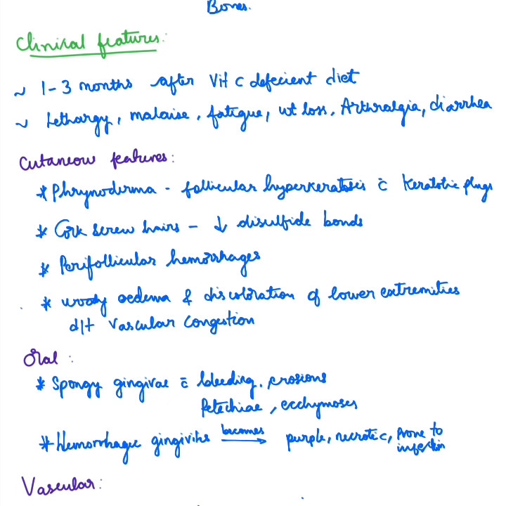And corkscrew hairs: because of the loss of disulfide bonds, the hairs appear corkscrew like. Perifollicular hemorrhages occur because of the loss of vessel wall stability, and there can also be easy bruising and easy hemorrhages. Woody edema and discoloration of lower extremities is seen as a result of vascular congestion.